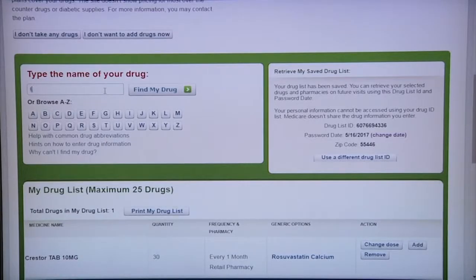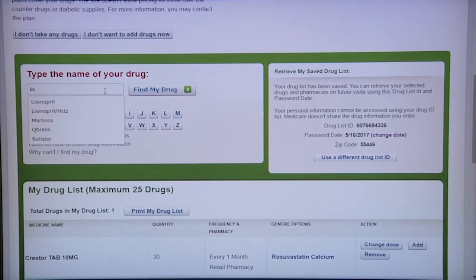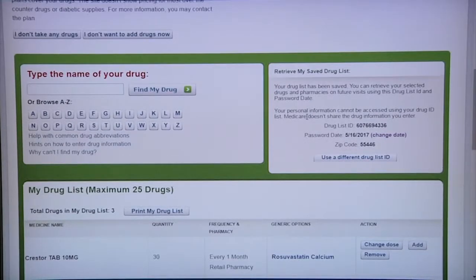I will enter a few other drugs for the purposes of this demonstration. Once your drug list is complete, you can look at the Retrieve My Saved Drug List box. This will give you a drug list ID and a password date. You can use this number to go back into the Plan Finder every year to review your information, so you don't have to re-enter the drugs every time.